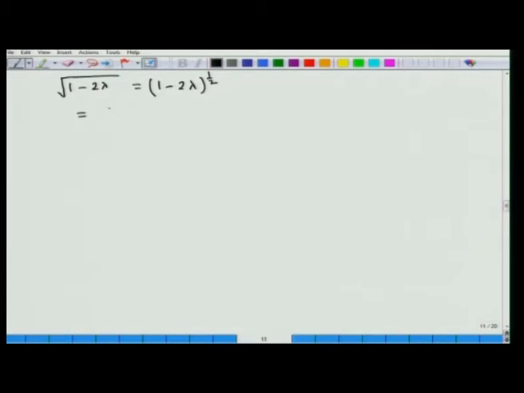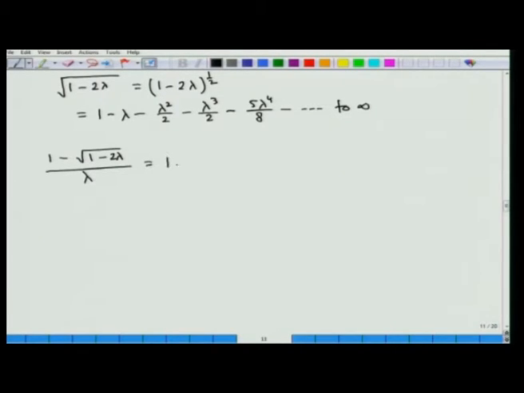And after expanding in binomial series, you find this is equal to 1 minus lambda minus lambda²/2 minus lambda³/2 minus 5 lambda⁴/8 minus dot dot up to infinity. And with this expression for root over 1 minus 2 lambda, you can find (1 minus root over 1 minus 2 lambda) divided by lambda.